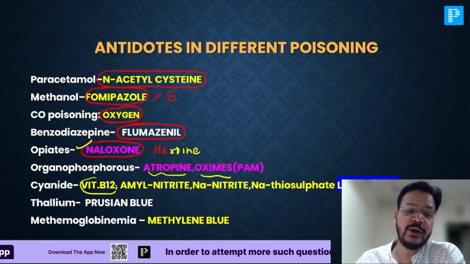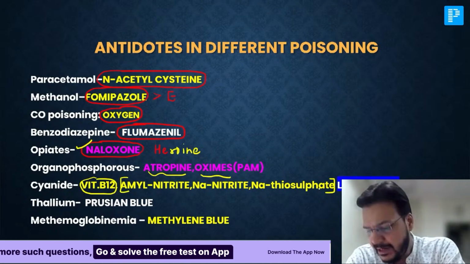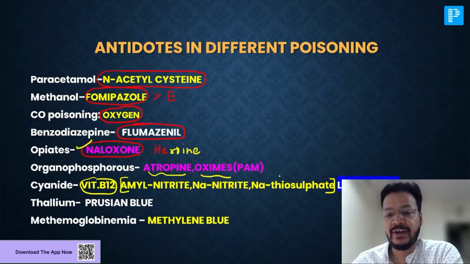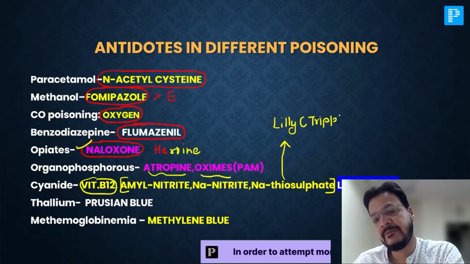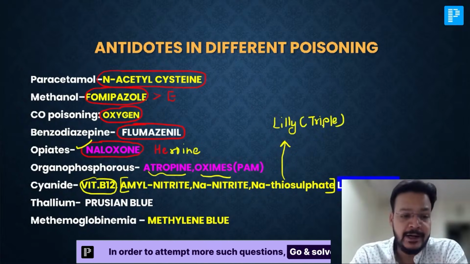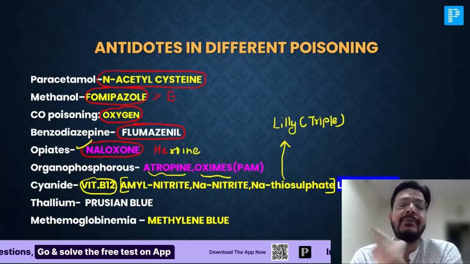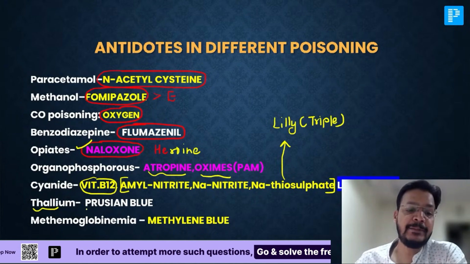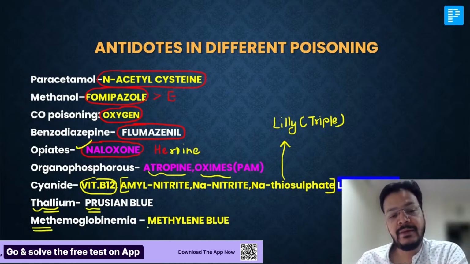Cyanide, the best antidote is vitamin B12, but the remaining antidotes are amyl nitrite, sodium nitrite, and sodium thiosulfate. This triple antidote is also known as Lilly antidote. Be careful, Lilly antidote is a triple antidote. In thali, we like pizza. For thallium, it's Prussian blue. For methemoglobinemia, it's methylene blue.